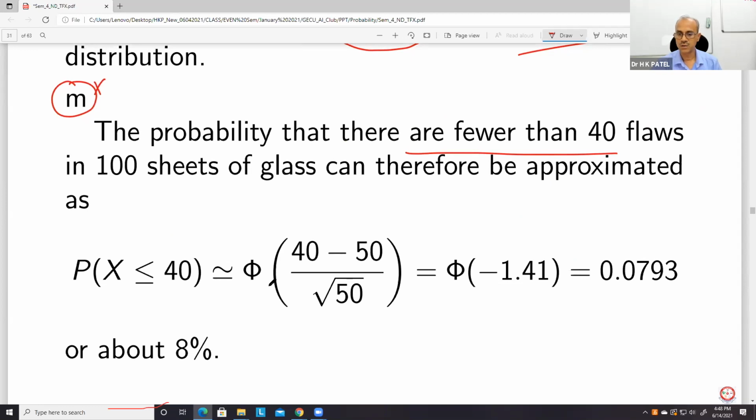Therefore, it is equal to phi of (40 minus 50) by root 50. This is about 0.07, or you can say 8% almost. So 8% of the time we can find fewer than 40 flaws in 100 sheets of glass.